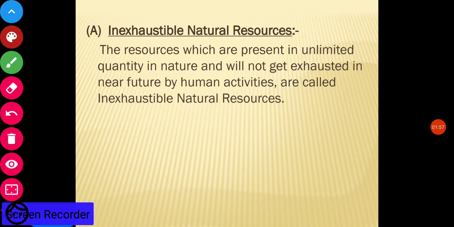Some examples of inexhaustible resources are air, water, sunlight. These resources will never be exhausted in the future.